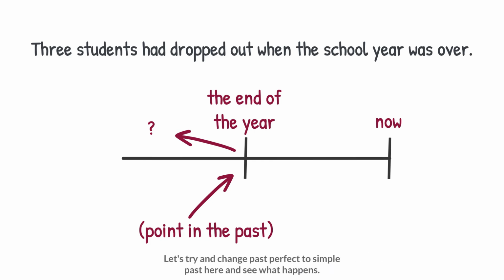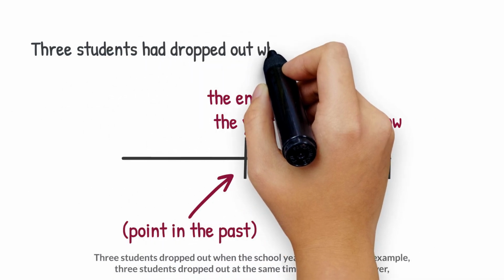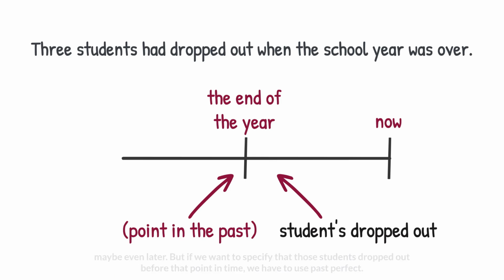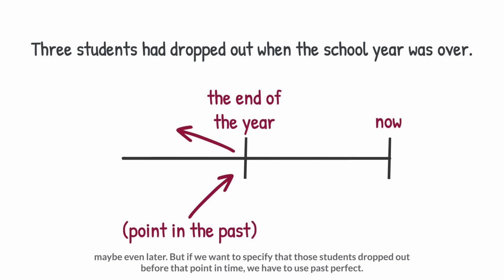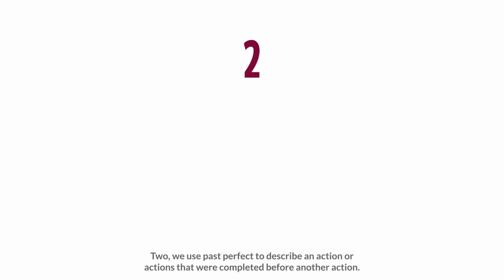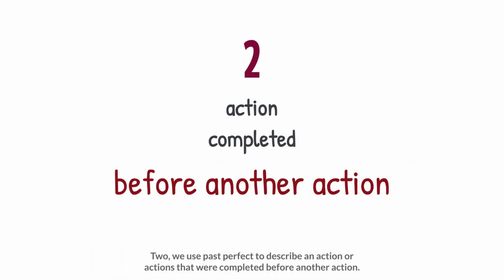Let's try and change past perfect to simple past here and see what happens. 3 students dropped out when the school year was over. In this example, 3 students dropped out at the same time as the year was over, maybe even later. But if we want to specify that those students dropped out before that point in time, we have to use past perfect.